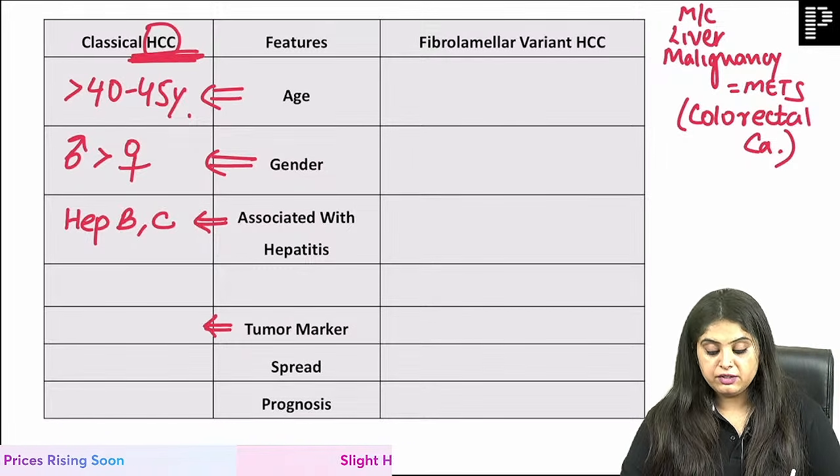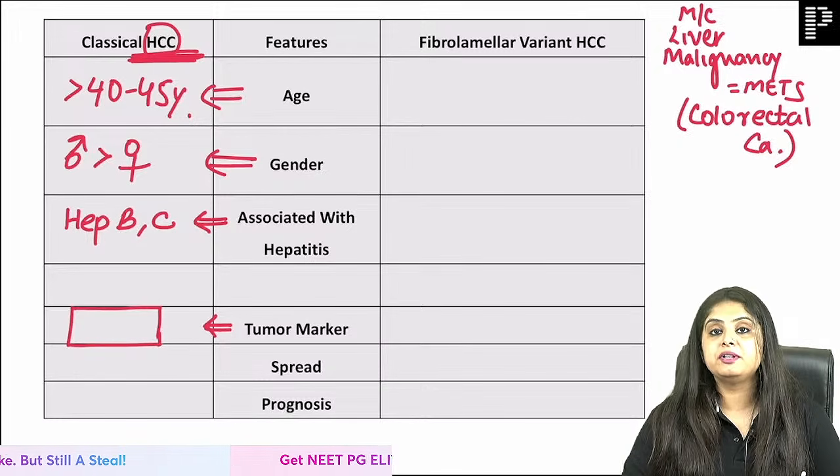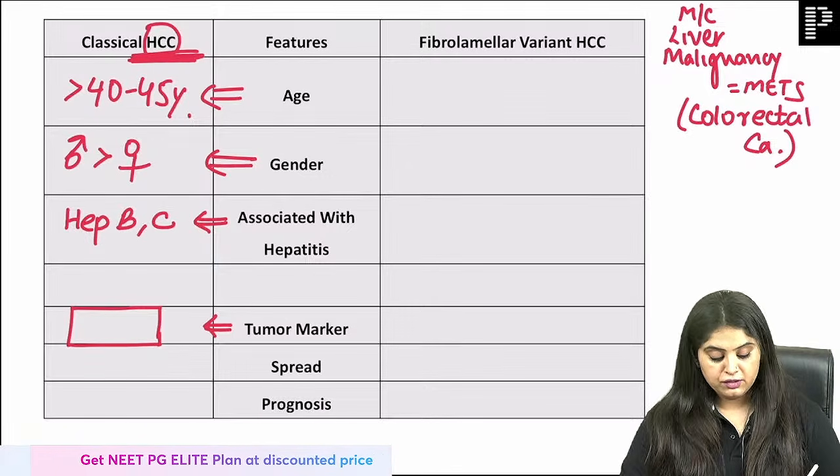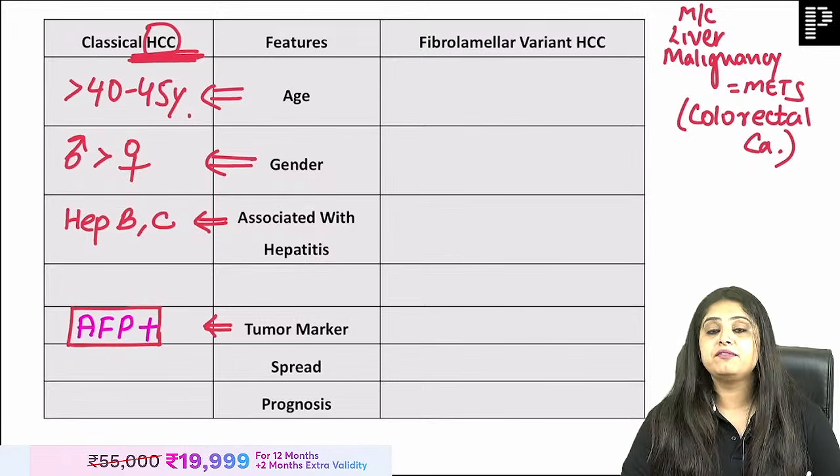What is the tumor marker? You cannot mess up here. You mess up here, and not only would you make the examiner very upset, but me ultra upset. So what is that going to be? It is going to be alpha fetoprotein positive. We don't have time. Tell me now.